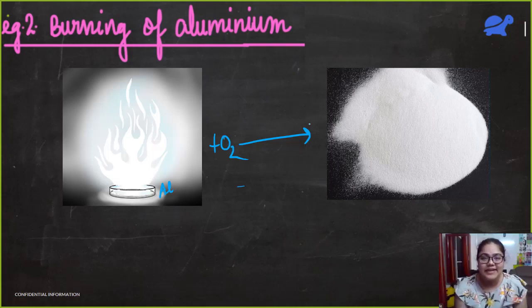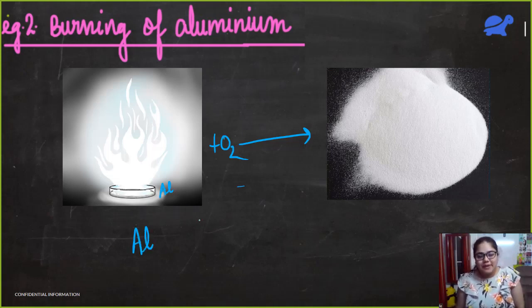Aluminium is burning in oxygen. What do we get? Aluminium oxide. I know that, but what is the reaction? Al plus O2 equal to Al2O3. Very good, Rishabh.